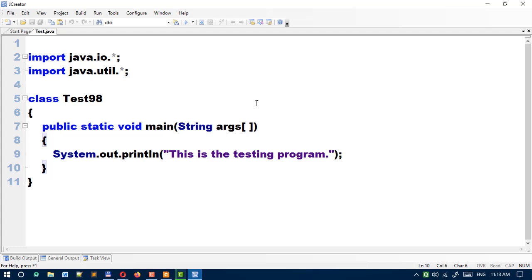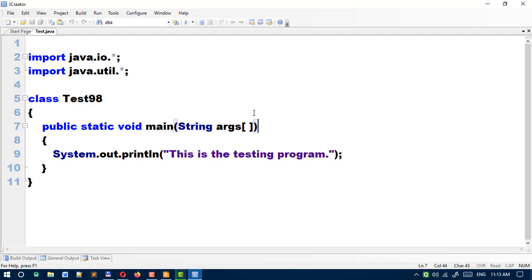As per the definition of token in Java, you can see the example here. The word import is used here, the word java is used here, the star symbol we are using, semicolon we are using, class, curly bracket, and big bracket we are using. All these individual units, all the symbols, are known as tokens, and tokens are divided into 5 categories.